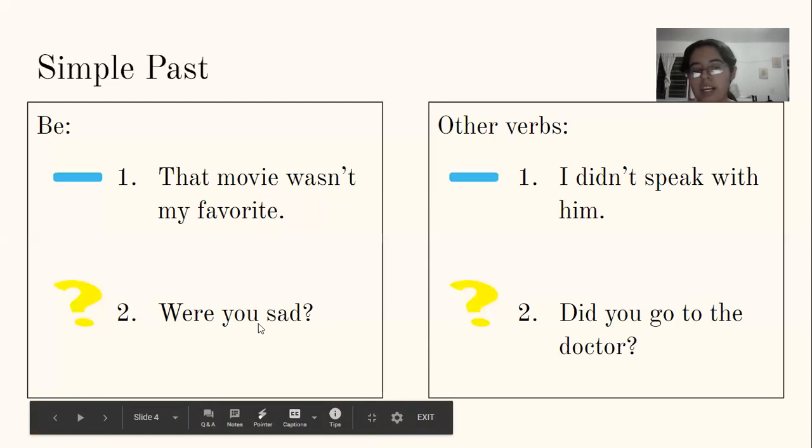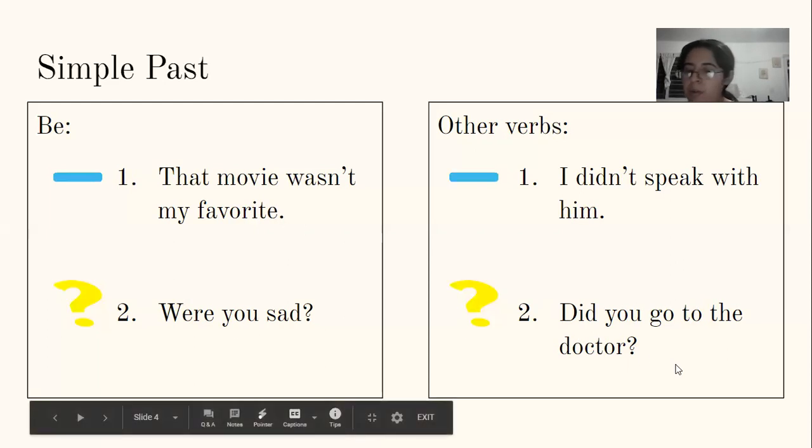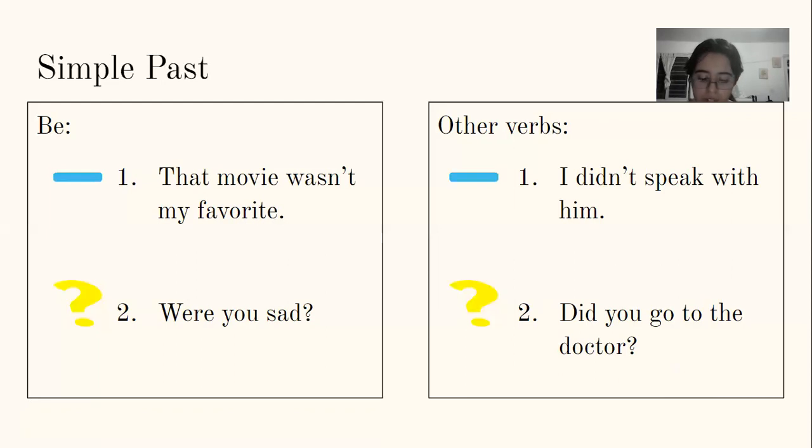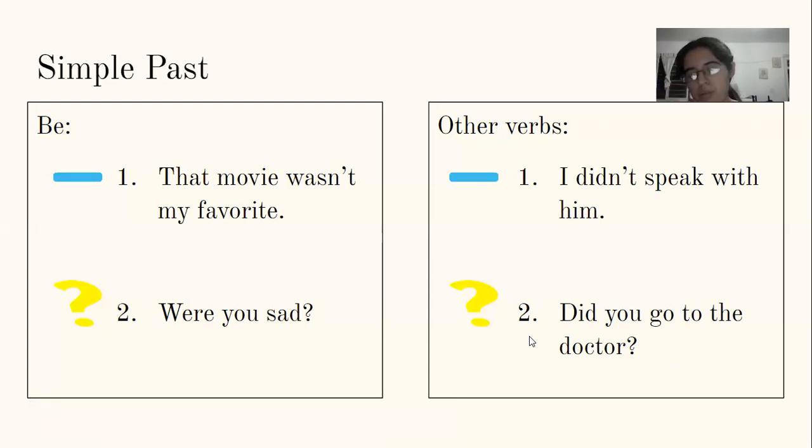So just like in this one, we can add a WH question to get more information. For example, did you go to a doctor? The answer will be yes or no. But if we say, when did you go to a doctor? That changes the question and the answer. So, yep, we can add WH to both of them, depending on what we want to ask and what answers we want.